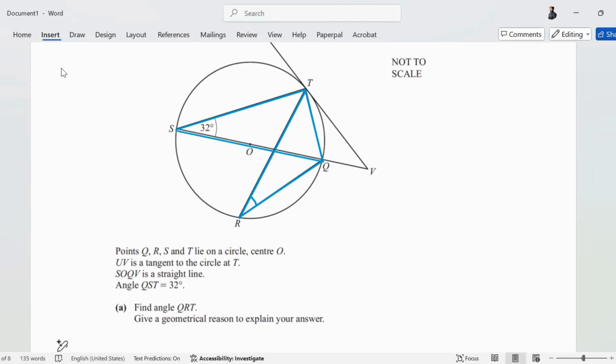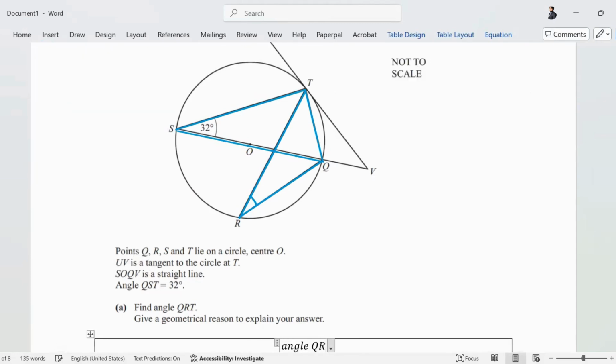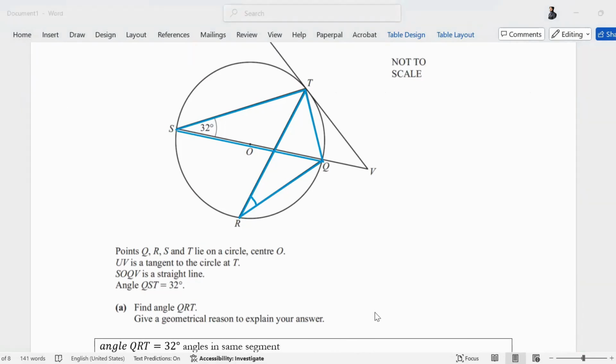So we will write that angle QRT is equal to 32, angles in same segment. Is this clear?